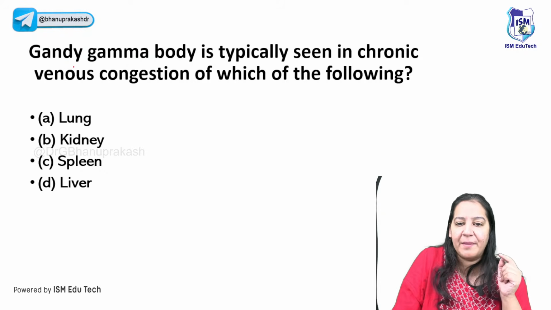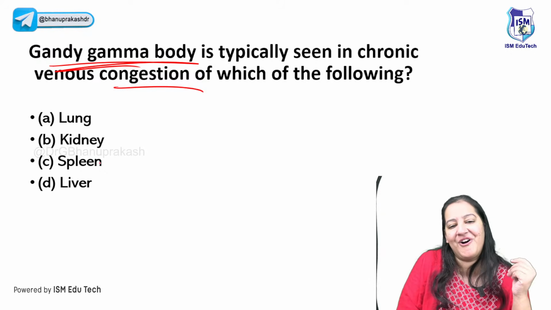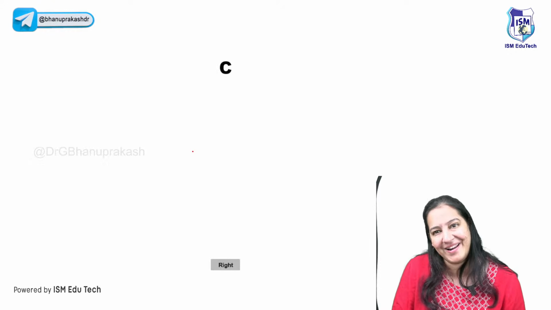Okay, so what is the correct answer? Gamma Gandhi bodies are typically seen in CVC of what? Of course, the gamma Gandhi bodies are seen in CVC of spleen. You all are right. Very good.